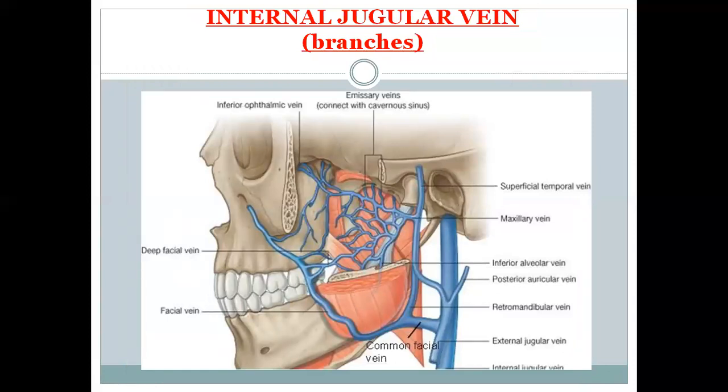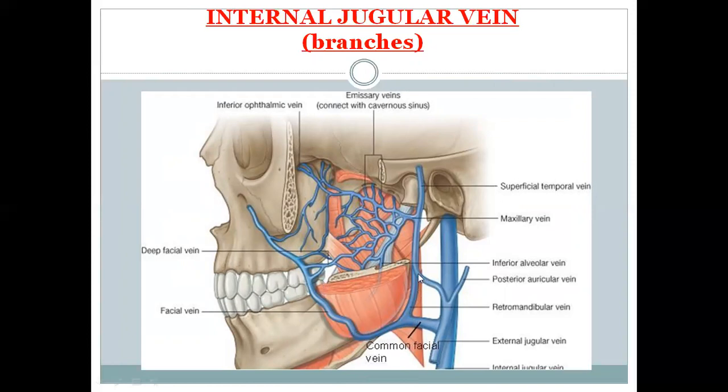This is another picture showing the pterygoid venous plexus forms the maxillary vein in the infratemporal fossa, and it joins with the superficial temporal vein, and it forms the retromandibular. The retromandibular divides into the posterior division and the anterior division. The anterior division joins with the facial vein. This is the facial vein which winds around the lower border of the mandible, then it goes upward, and the facial vein is formed by the superior ophthalmic and supratrochlear veins.